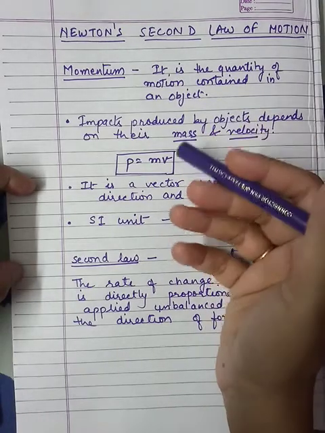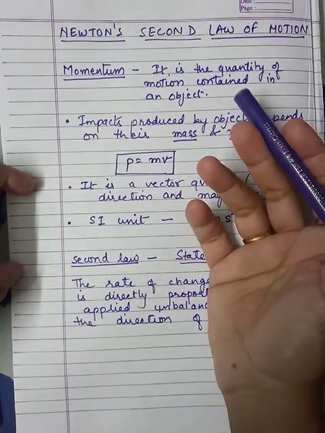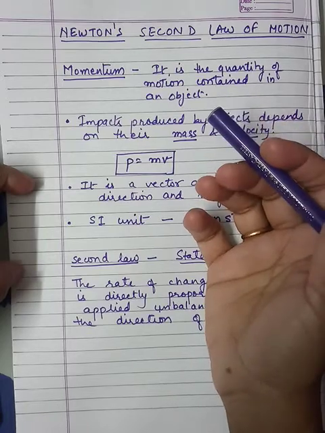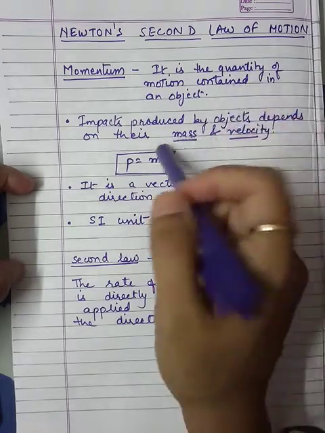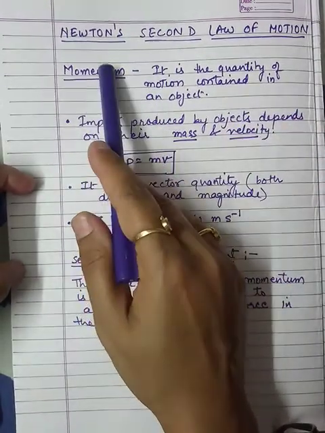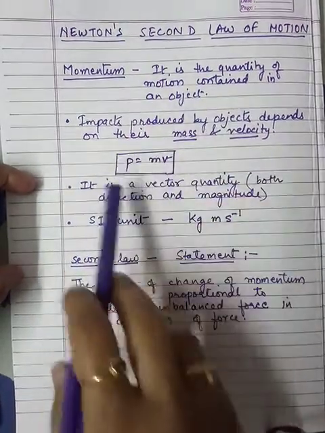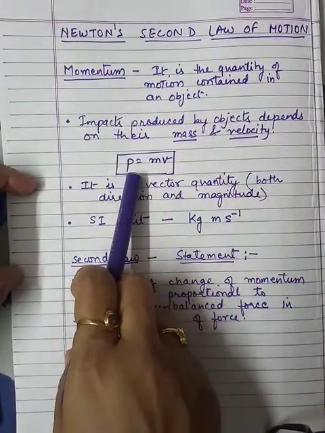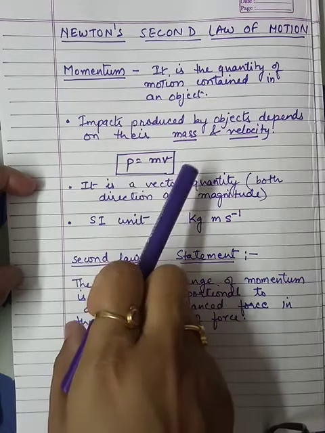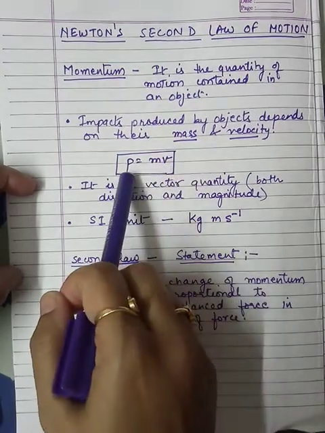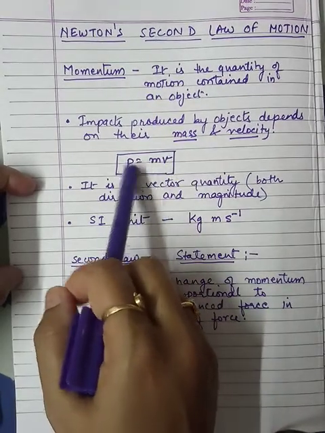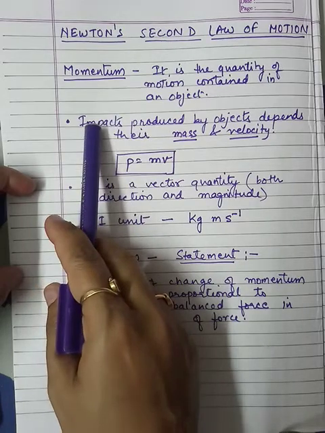So how much impact is the moving truck producing? The impact is very high, so that impact is measured in terms of momentum. And that is represented by small p. Fine, the momentum value is very high, so that is why the impact is more, we are saying.